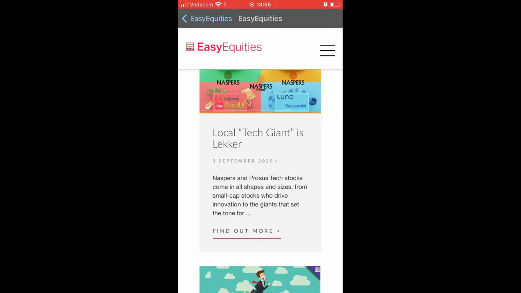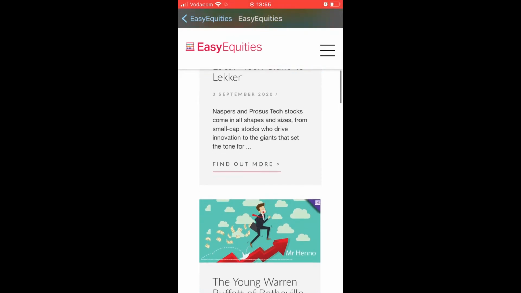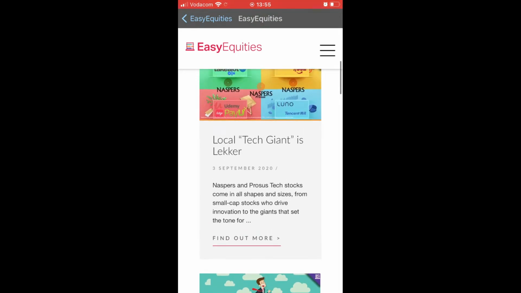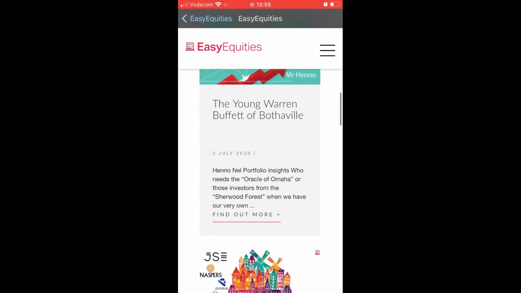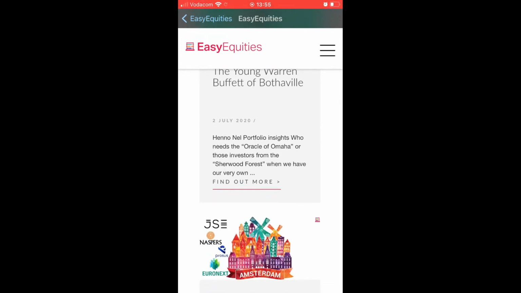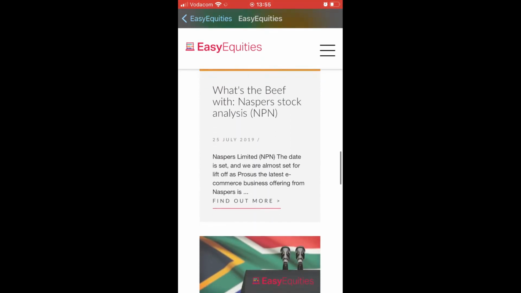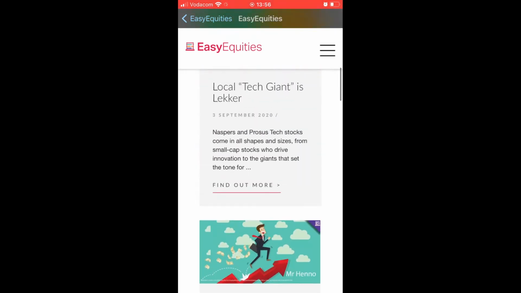It is right at the top, you can see that this is a local tech giant, and this tech giant is Lekker, NASPERS. Tech stocks come in all shapes and sizes, from small cap stocks who drive innovation to the giants that set the tone. And then this was posted on 3 September 2020. You can go read more about that. The young Warren Buffett of Botswana, Henu Nel, you'll see what he says about NASPERS and all the other information that is available on the EasyEquities platform.